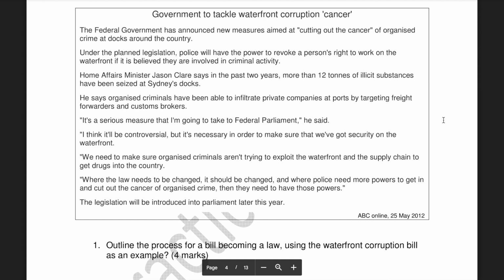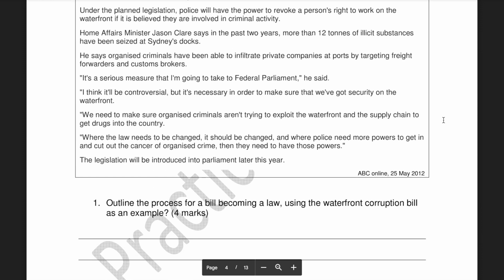It would also go to the committees for investigation, and then if it needed amendments, it would return to the House of Reps. When it was approved by the Senate, when it finally gets there and gets the tick, it'd be sent to the Governor-General to get royal assent, and then it would finally become law. Of course, you would have to refer to this waterfront corruption cancer article that I've given you, this case study, in order to get the 4 marks here, as it does ask you to use it.